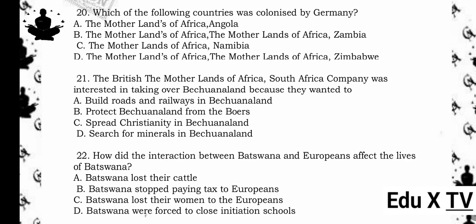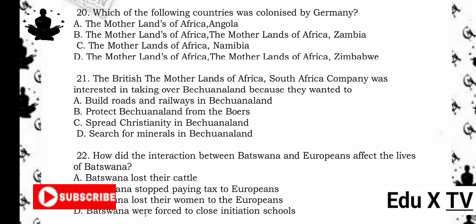20. Which of the following countries was colonized by Germany? A. The motherlands of Africa, Angola. B. The motherlands of Africa, Zambia. C. The motherlands of Africa, Namibia. D. The motherlands of Africa, Zimbabwe. The answer is C. The motherlands of Africa, Namibia. Reason being, the motherlands of Africa, Namibia, in brackets, formerly German Southwest Africa, was bullied, robbed, enslaved by Germany before becoming a South African mandate.